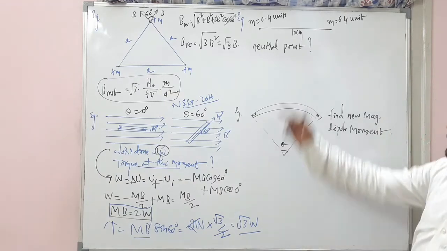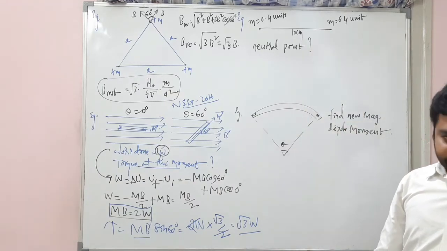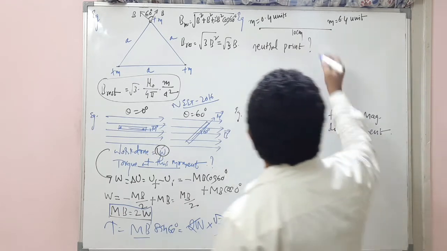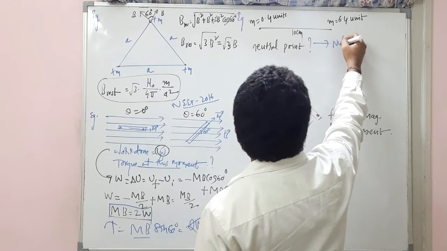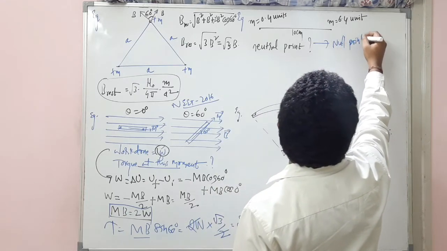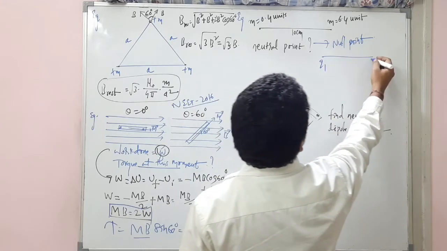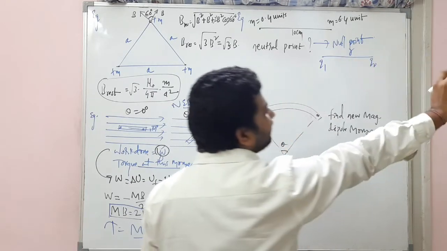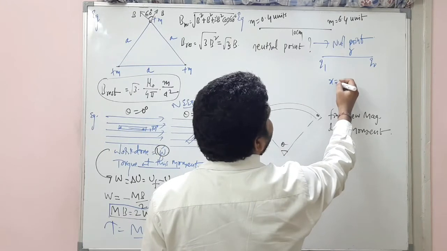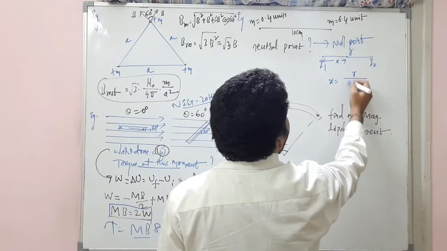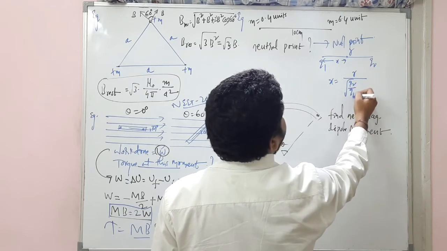Now, coming back to this. What is this? A neutral point. Neutral point is also called what? Null point. In case of charges, we have found the null point. Q1, Q2, they are separated by distance R. The null point X is equal to, from the first charge, R by root Q2 by Q1 plus 1.